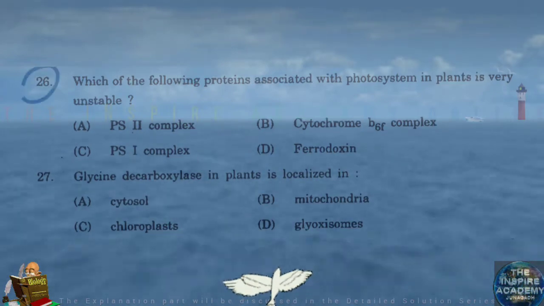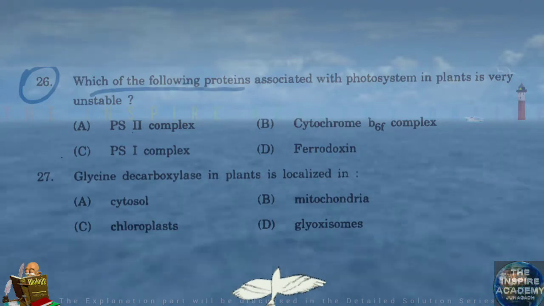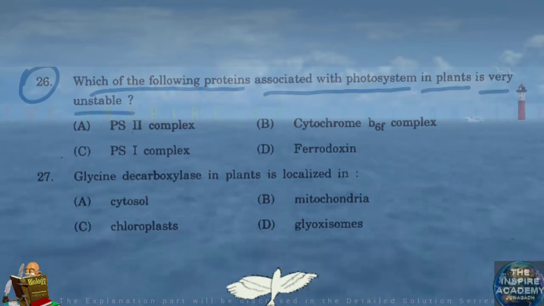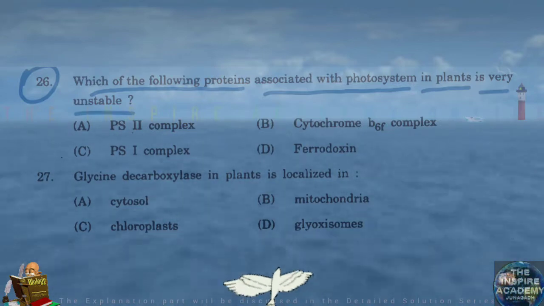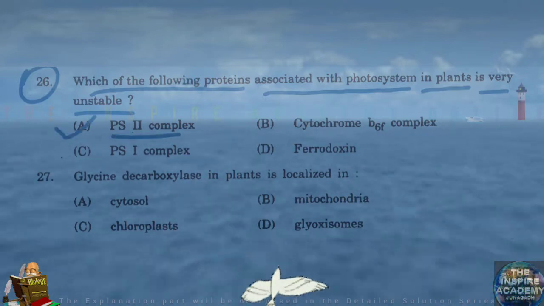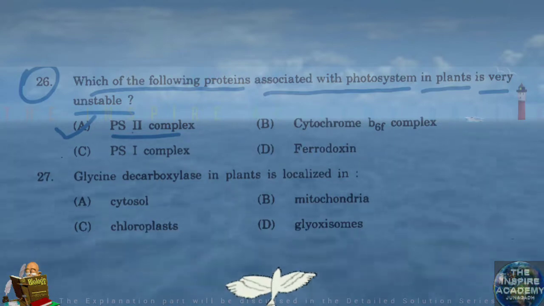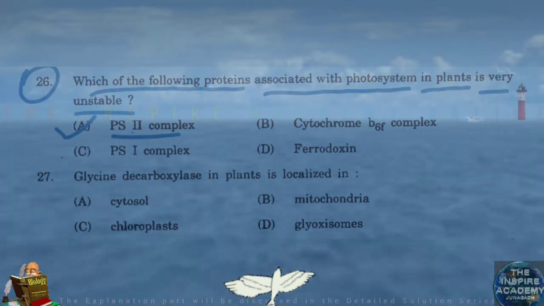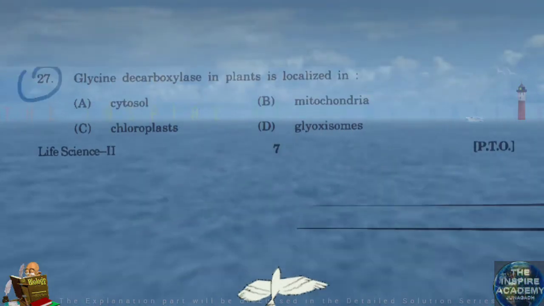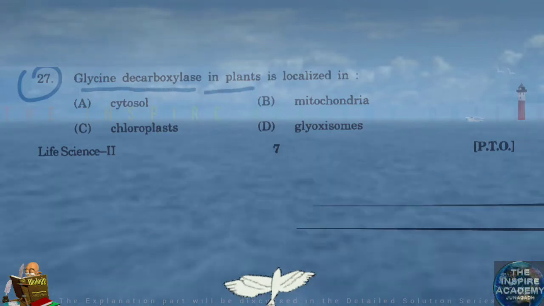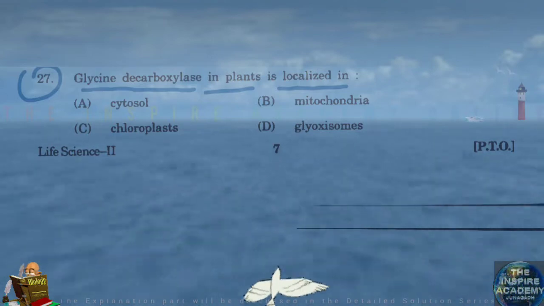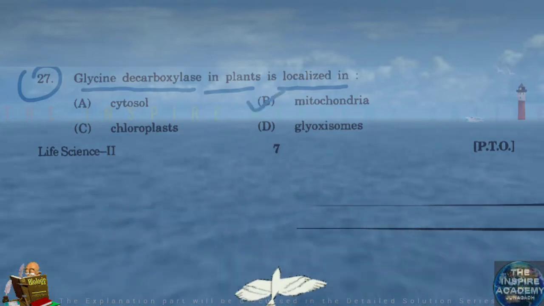Question number 26. Which of the following proteins associated with photosystem in plants is very unstable? PS2 complex, photosystem 2, or P680. Question number 27. Glycine decarboxylase in plants is localized in mitochondria.